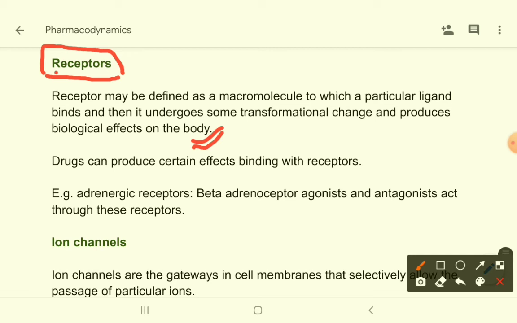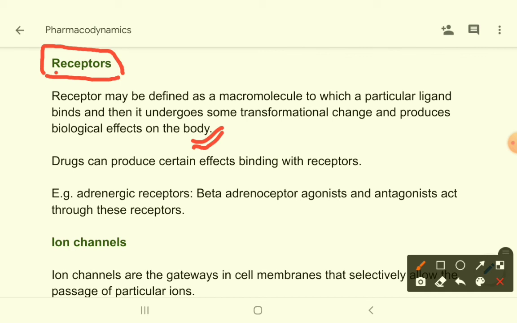A ligand can be a drug, a hormone, a neurotransmitter, a chemical, a toxin, etc. Suppose a drug is binding to that specific molecule. The drug is the ligand and that molecule is the receptor, and after the drug binds with the receptor, it will produce some biological effects on the body. So that molecule is called a receptor.